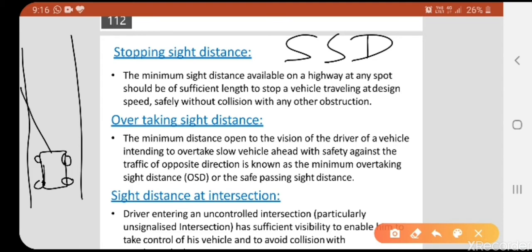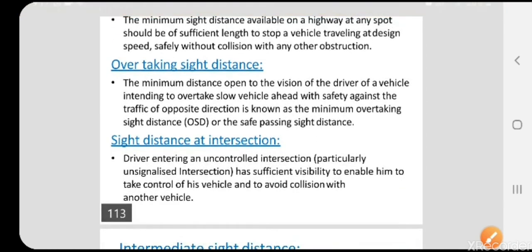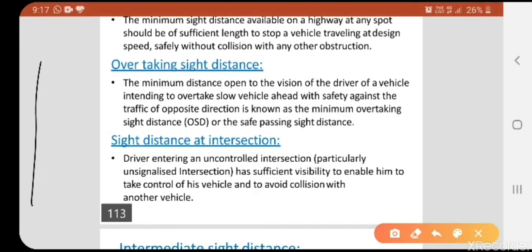The minimum sight distance for the visualization of the driver, how much distance is required to stop or control the vehicle to avoid accidents or collisions without damaging any passengers or vehicles. That safety should be considered, the speed should be reduced, and how much distance will be taken, that is known as stopping sight distance.